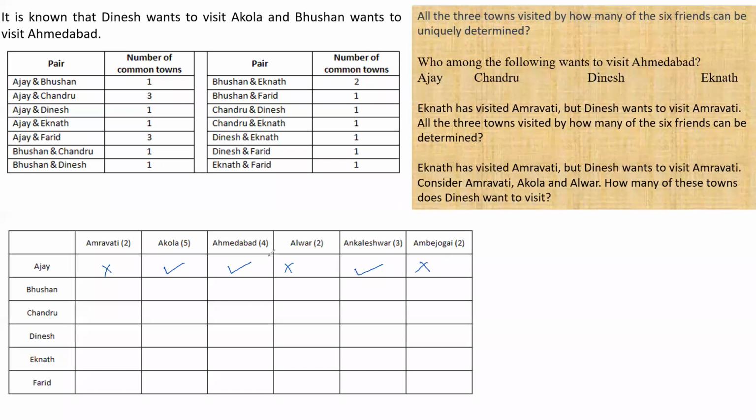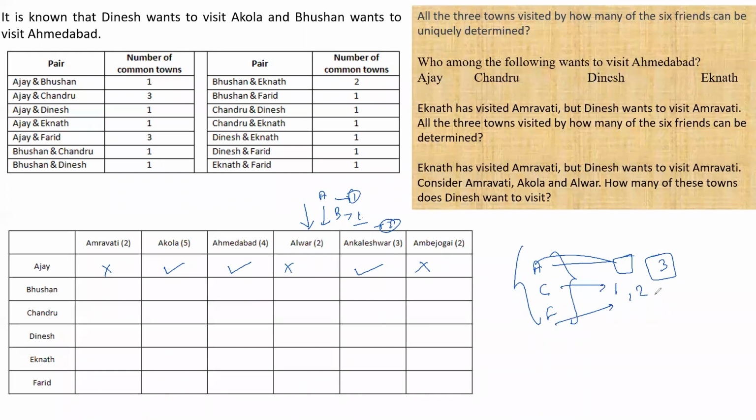I'll explain again. See, these are the number of visits given by the people. Let us say if A has gone there, this place will have one visit. After that, if B goes there, this place will have a total of two visits. But the people A, C, and F are going together. Whenever they go to a particular place, the minimum number of visits should be three. A has visited, so number of visits is one. C has visited, number of visits is two. F has visited, number of visits is three. So if three people, A, C, F, visit a particular place, that place will have a minimum of three visits. Is this point clear?